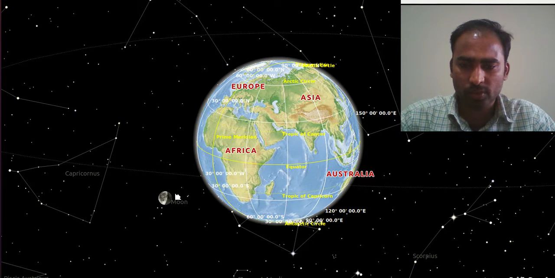And here you can observe the moon also. Here you can find our natural satellite, the moon, and this moon revolves around our Earth in 27 days. Clear? Now, if we see any picture in our book, you can see this type of picture. So that is in two dimensions, and now we will visualize this Earth in a three-dimensional way.